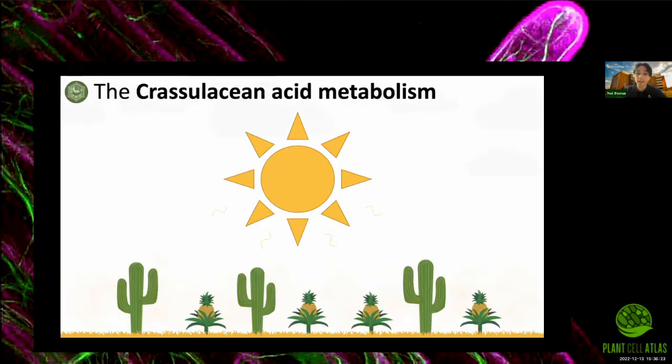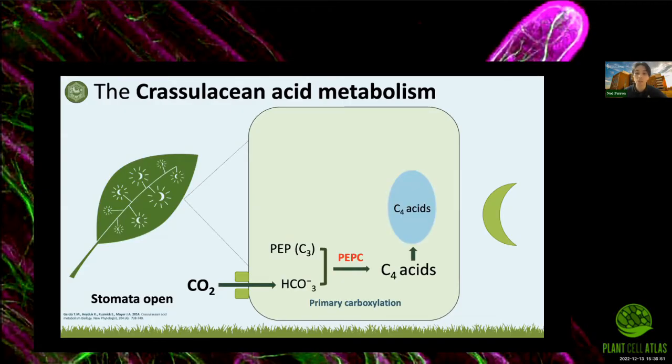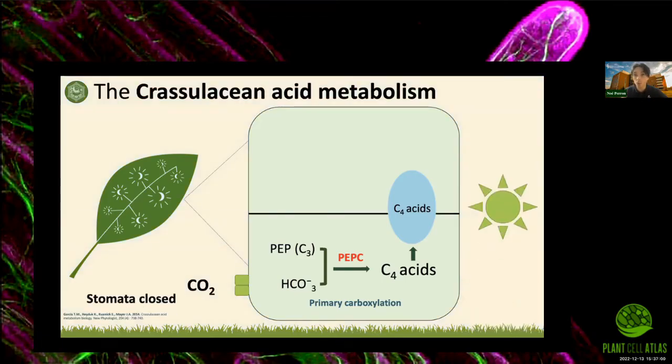However, some plants like cacti and pineapple evolved a new mode of photosynthesis called the crassulacean acid metabolism, or CAM, which allows them to conserve water and survive long periods of drought. CAM plants can achieve that by opening their stomata during the night when the evapotranspiration rates are the lowest, so CO2 can flow inside of the mesophyll cells and is carboxylated, this time by phosphoenol pyruvate carboxylase. This reaction results in the accumulation of C4 acids, which are then stored inside of large vacuoles overnight. And during the day, the stomata of CAM plants close, so this helps CAM plants to keep water inside.